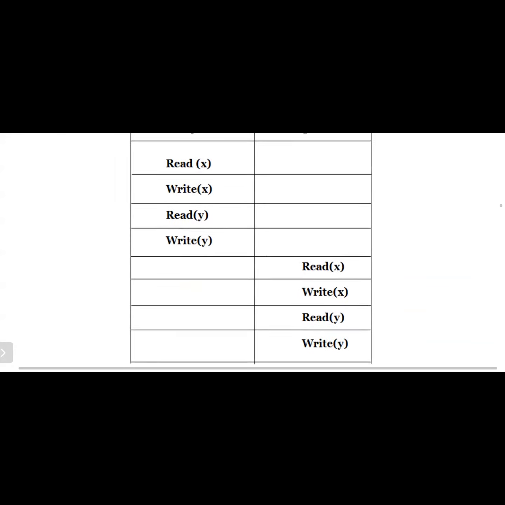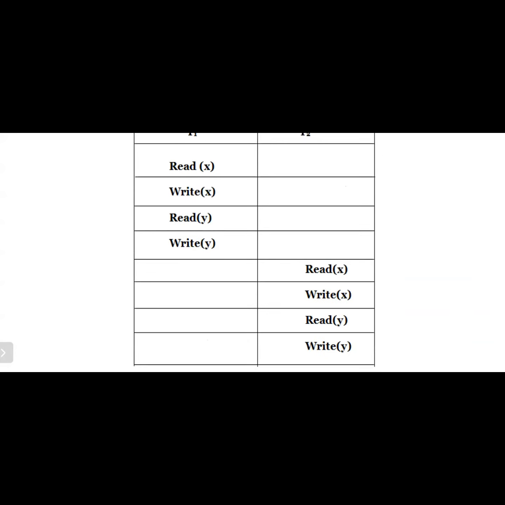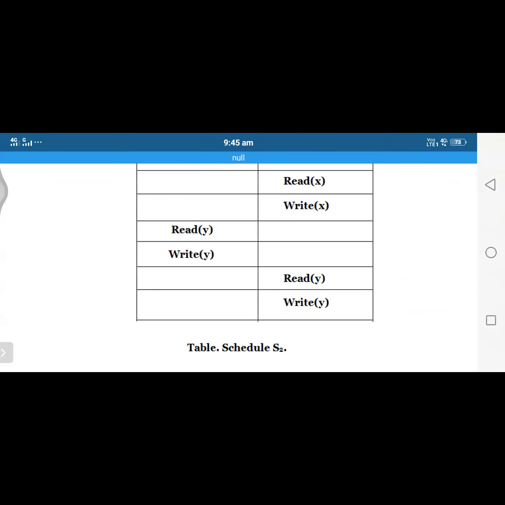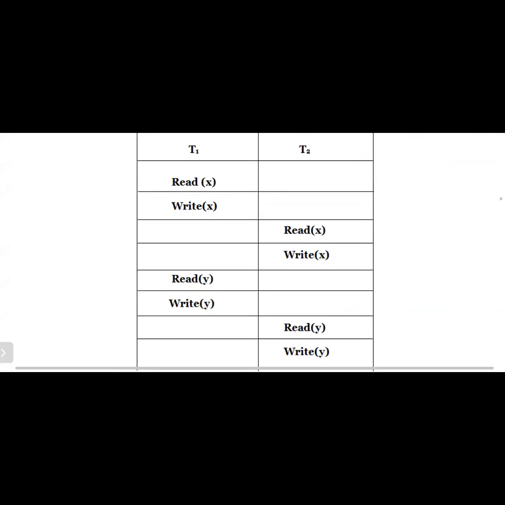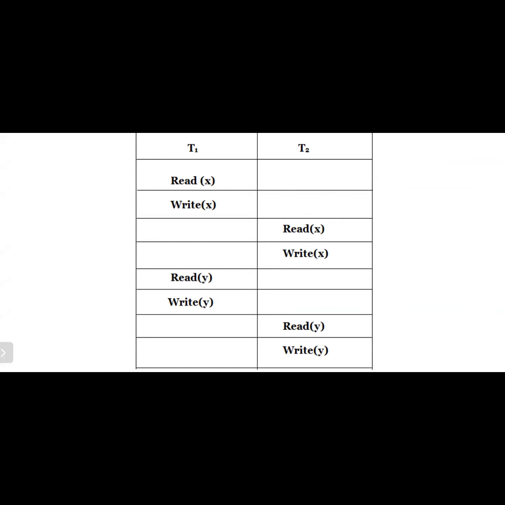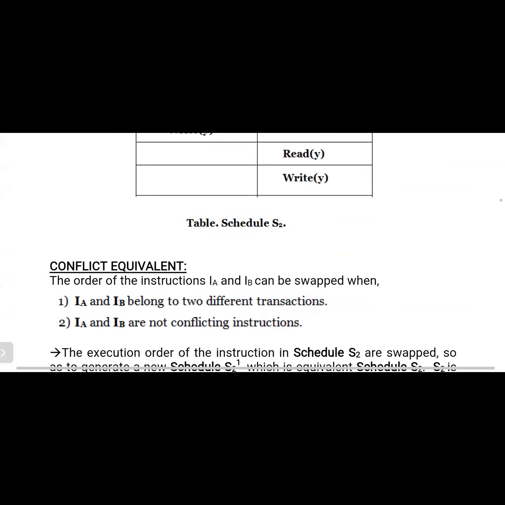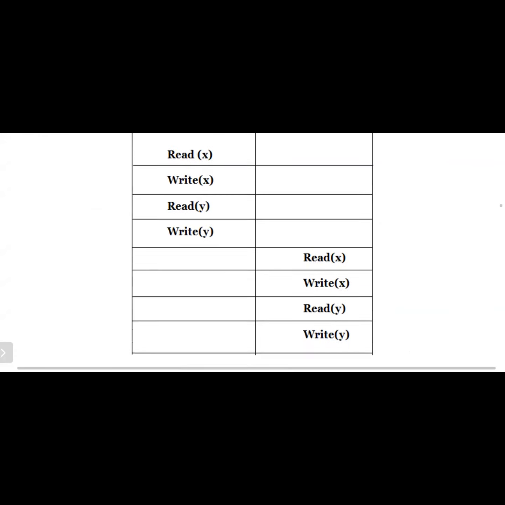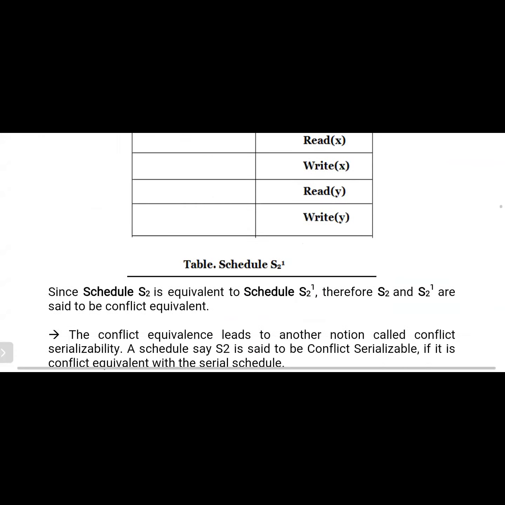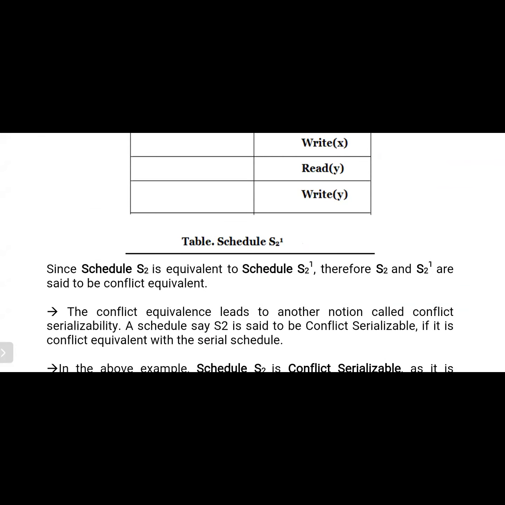If you observe here, this is schedule S2 dash, and this is S2. In S2 we perform read X, write X, next read Y, write Y by T1, but this is an interleaved schedule. In the case of T2 also read X, write X, and read Y, write Y. The same S2 can be converted like this. If no problems are there, that is referred to as conflict equivalent. Since schedule S2 is equivalent to schedule S2 dash, S2 and S2 dash are said to be conflict equivalent. I hope all of the members were able to understand this.